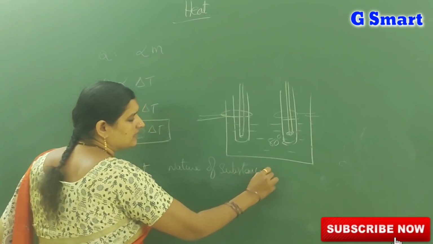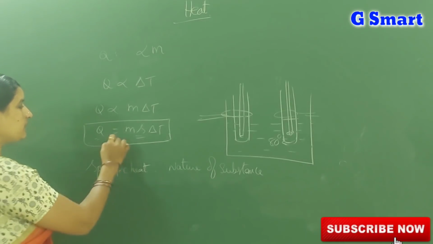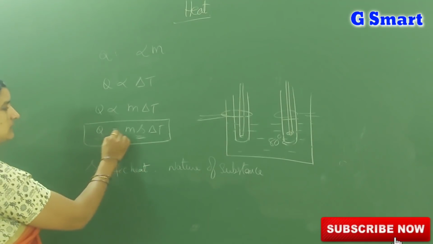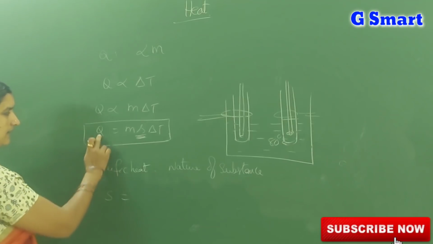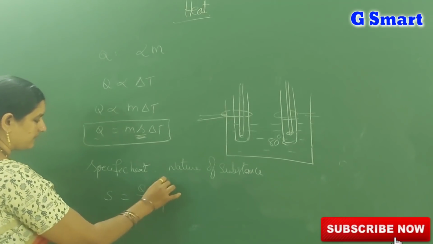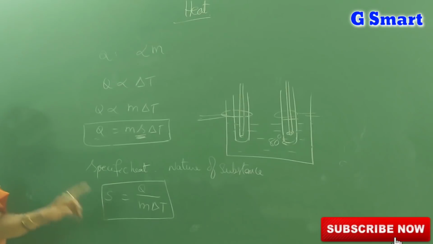Specific heat depends upon the nature of the substance. From this formula, Q is equal to m s delta T, we want S. S is equal to Q by m delta T. Specific heat S is equal to Q by m delta T.